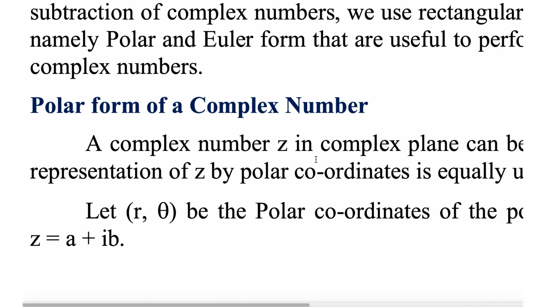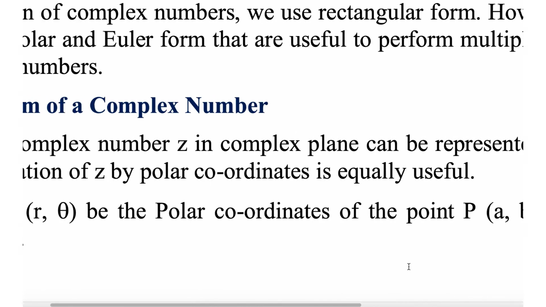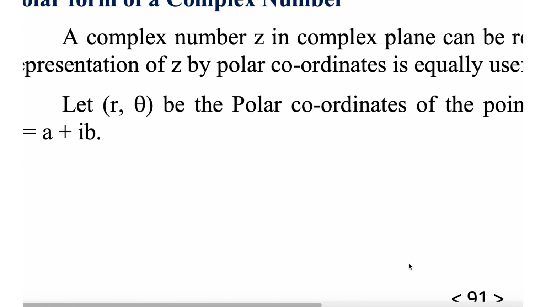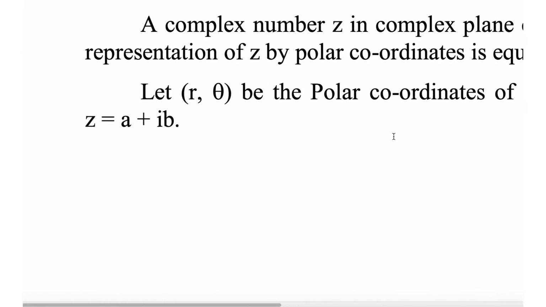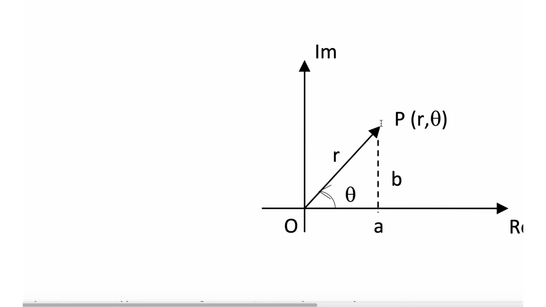A complex number z in a complex plane can be represented by Cartesian coordinate systems, but the representation of z by polar coordinates is equally useful. Let r, comma theta be the polar coordinates of point a, comma b, representing the complex number z equal to a plus ib. See, a is your real part, b is imaginary part. This a, b is your rectangular coordinate system. Equivalently, it can be represented in a polar coordinate with the radius r and the angle theta it makes with the real axis.